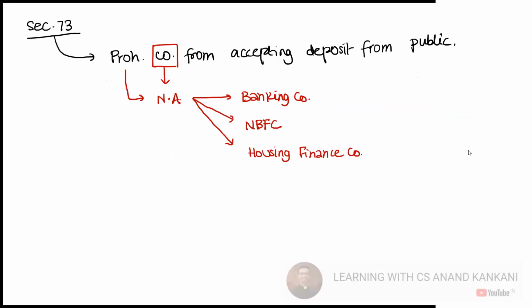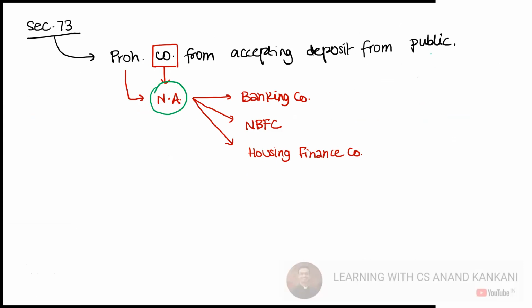Now, if you see section 73, it prohibits the company from accepting deposits from the public. But again, this prohibition is not applicable to a banking company, NBFC, and a housing finance company.